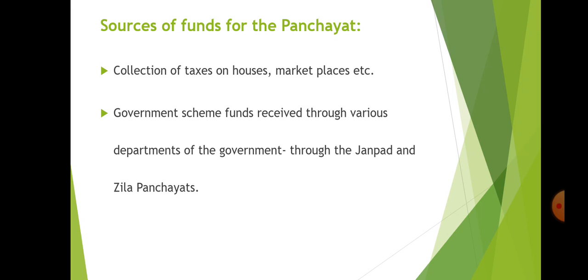The government launches many schemes and programs to develop the rural areas, and the funds from those are also a source. Then the donations for community works are also a source of funds for the Gram Panchayat.